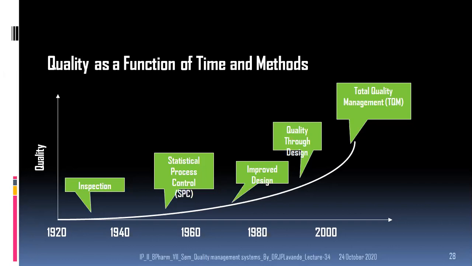Then quality through the design concept came around the decade of the 1990s, and from 2000 onward the total concentration is on TQM, total quality management. So this is the journey to get quality, and ultimately quality is most important.